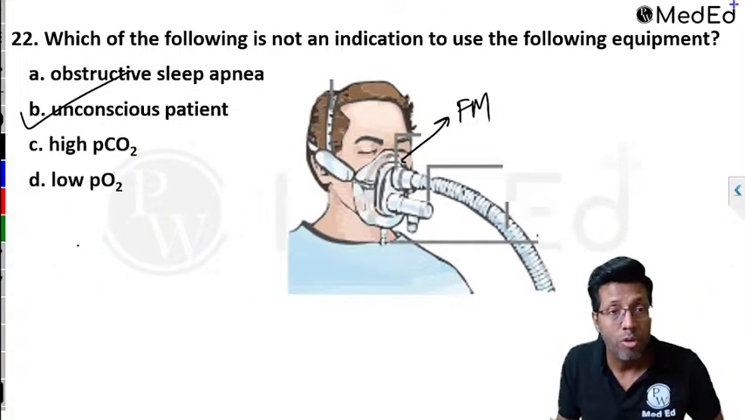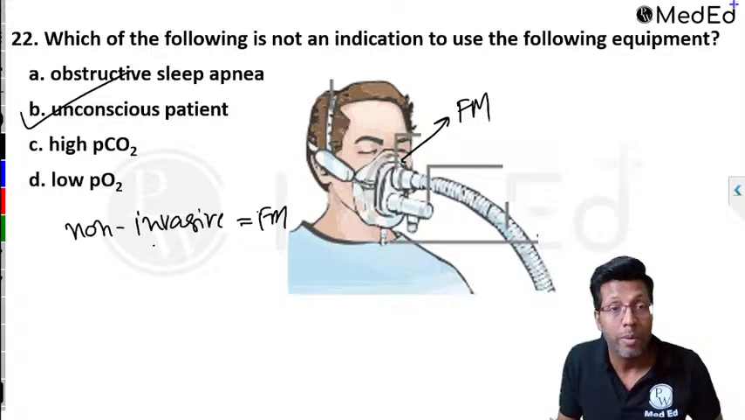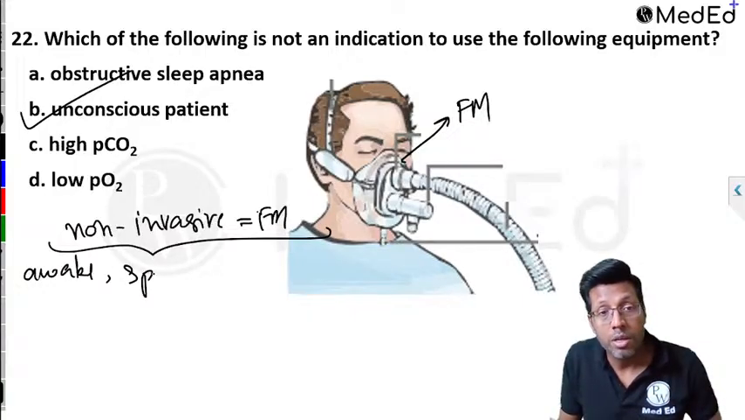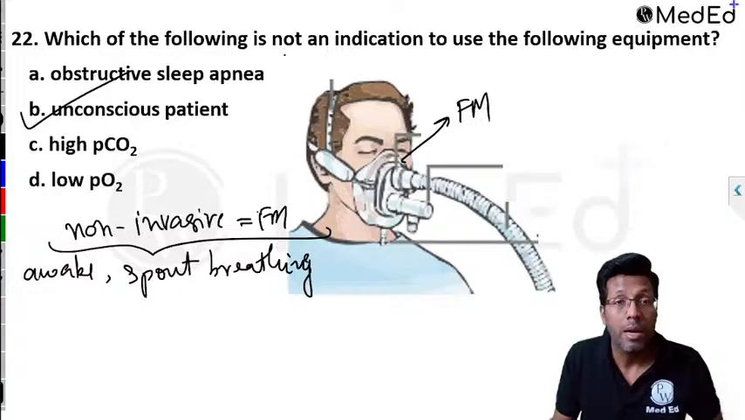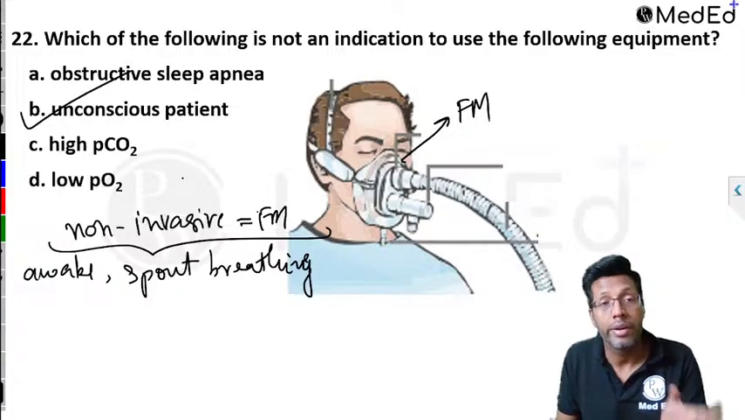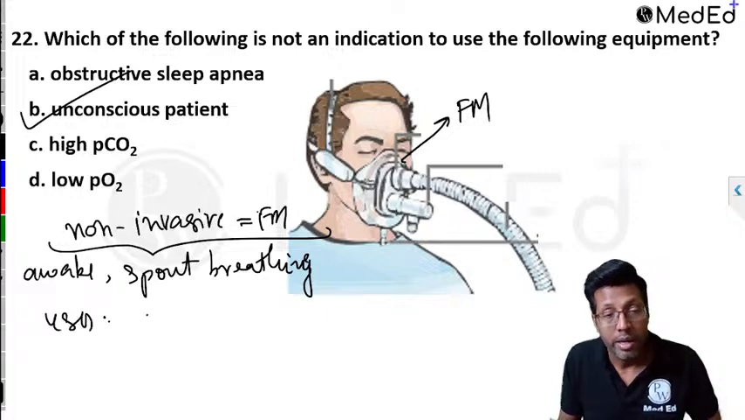So this is an example of non-invasive ventilation. And remember, in non-invasive, I'm giving it by face mask. And because I'm giving it by face mask, my patient has to be awake and spontaneously breathing. That's a prerequisite. Correct? Now, is it used for obstructive sleep apnea? Yes. Is it used for treatment of high PCO2? Yes, because that is how it is used. If someone's CO2 is high, this device will help decrease it. Also, it helps to prevent hypoxia. So no doubt it is used in obstructive sleep apnea.